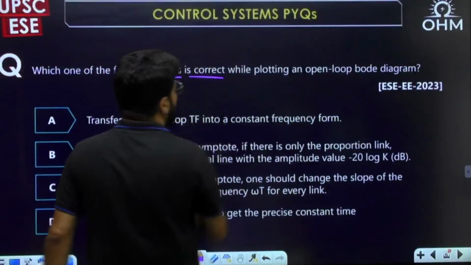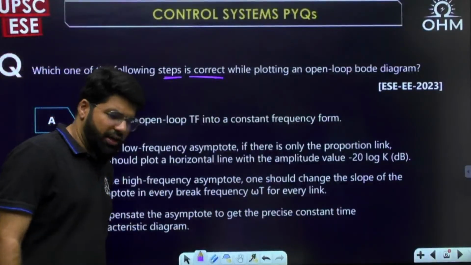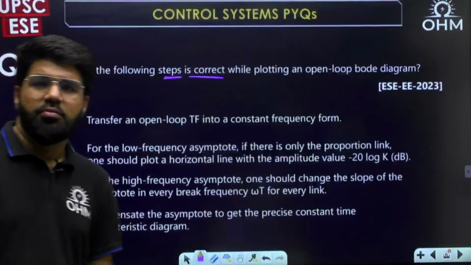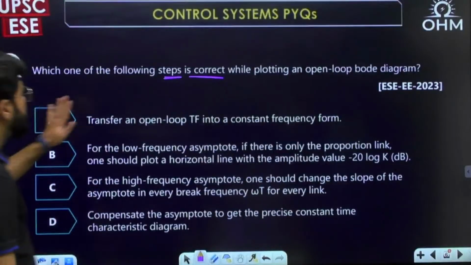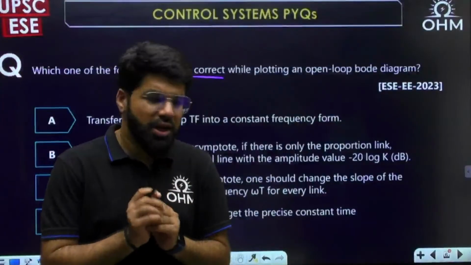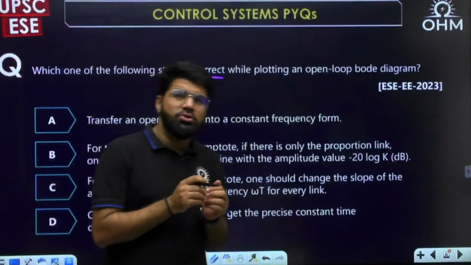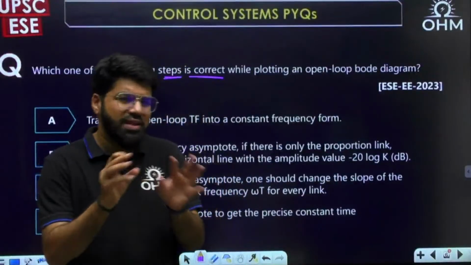Correct step. While plotting an open loop Bode diagram of the open loop transfer function, which of the following steps is correct? Basic understanding if you know how to sketch the Bode plot. Because usually in engineering services prelims, they will not be asking you to sketch the Bode plot. Sometimes they can, given a very simple transfer function.